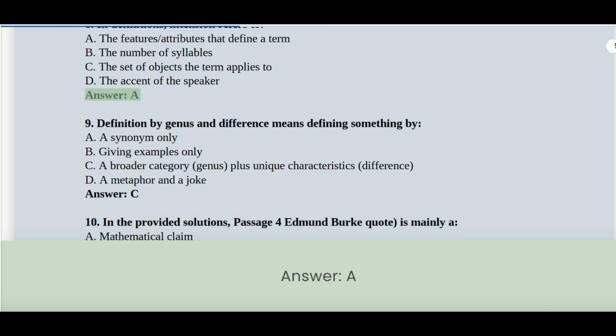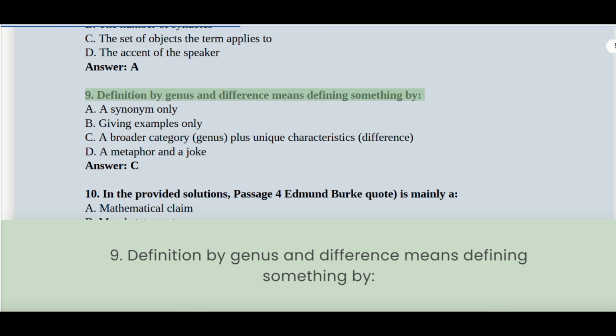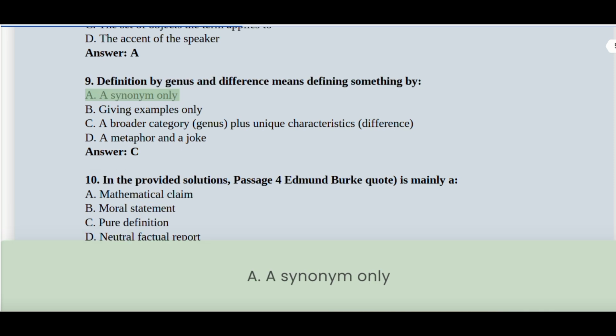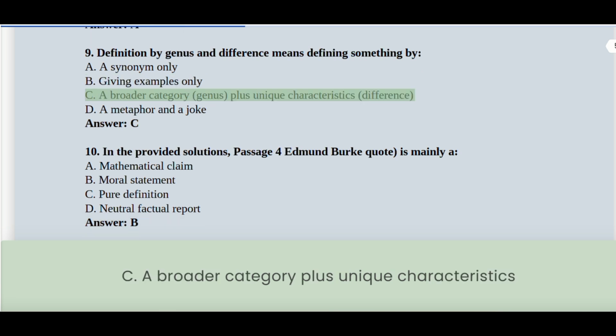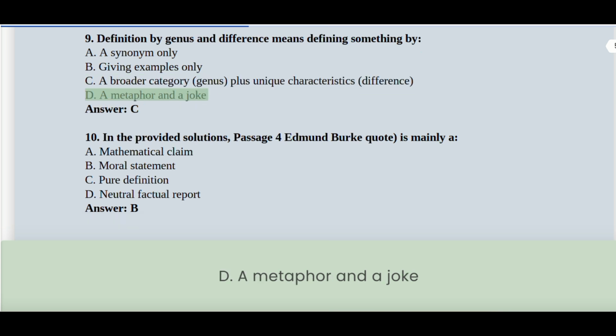Answer A. 9. Definition by genus and difference means defining something by: A. A synonym only. B. Giving examples only. C. A broader category plus unique characteristics. D. A metaphor and a joke.